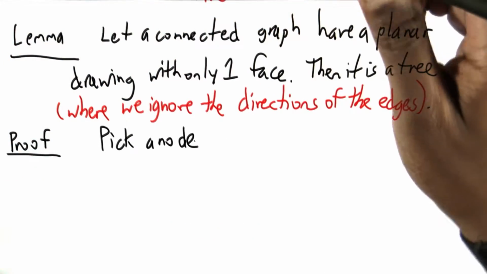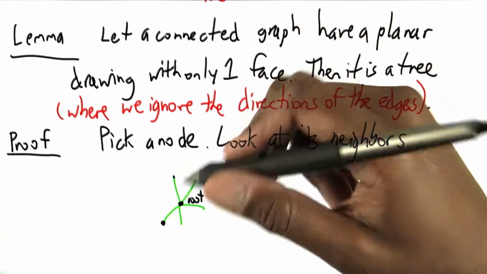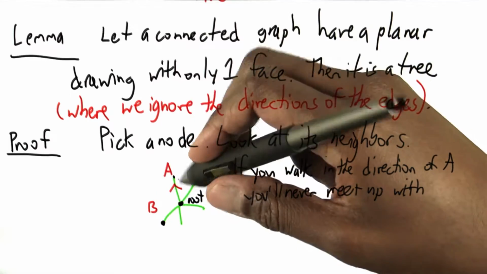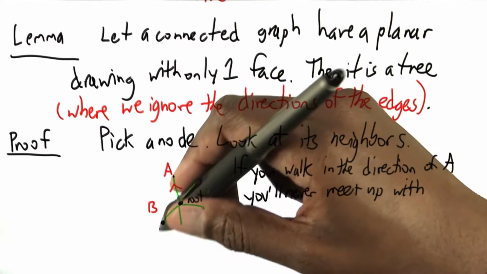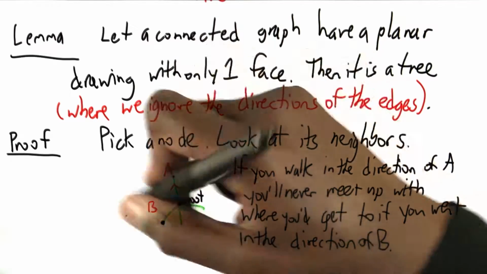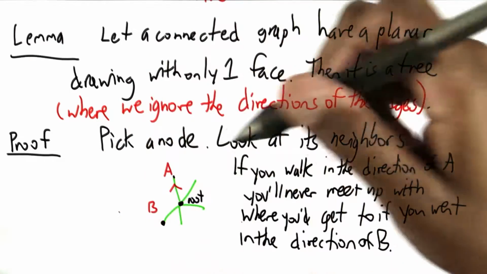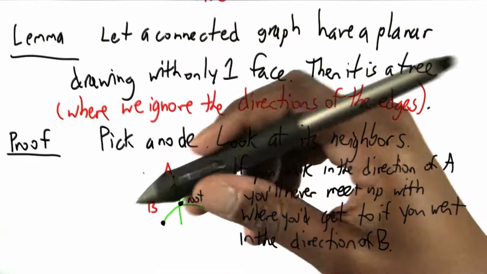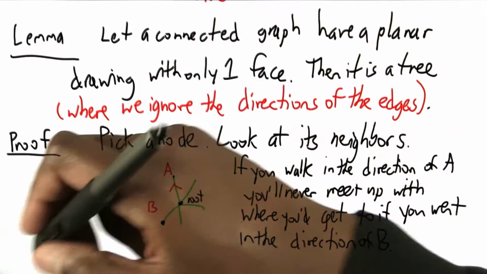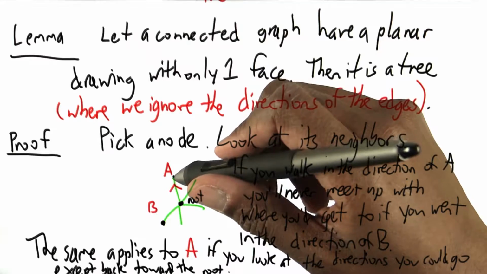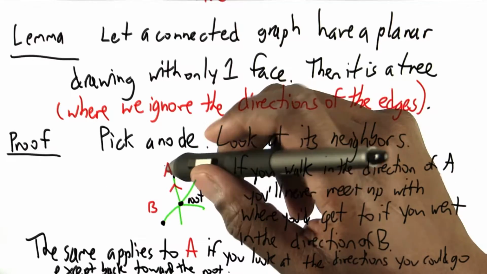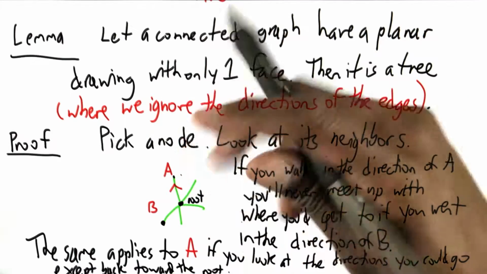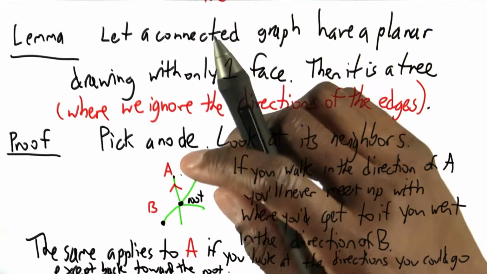Here's our proof. Pick any node. Look at its neighbors. We're going to consider that the root. If you were to start walking in the direction of A, you'll never meet up with your other self who takes the road not taken, because for that to happen, you would be forming an enclosure, which would form a country, a face. But we've already got one face. We've got the, say, outer face of Oceania. And this continues. You could apply the same argument to A if you consider not all the directions you could walk in, but all the directions you can walk in except backwards toward the first point we picked. And so if you think about it, you wind up with something that looks like a tree.